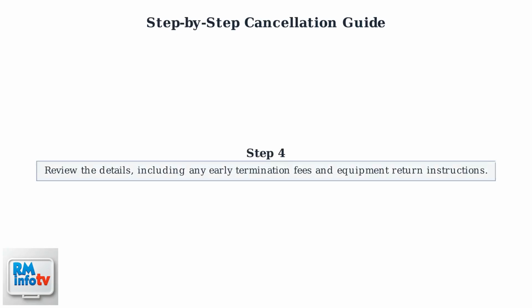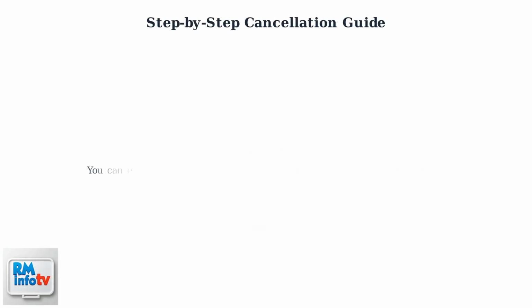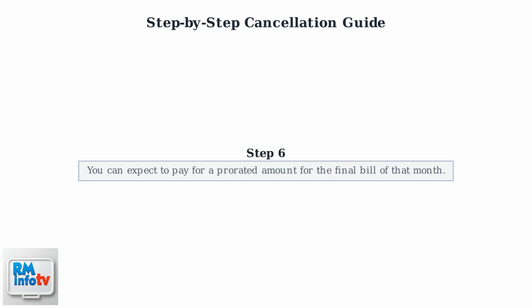Review the details, including any early termination fees and equipment return instructions. Submit the cancellation request and obtain a confirmation number or email. You can expect to pay a prorated amount for the final bill of that month.